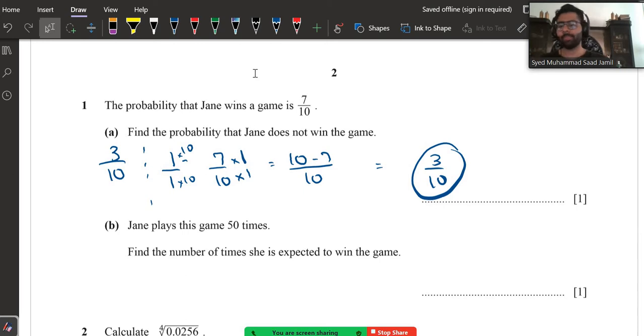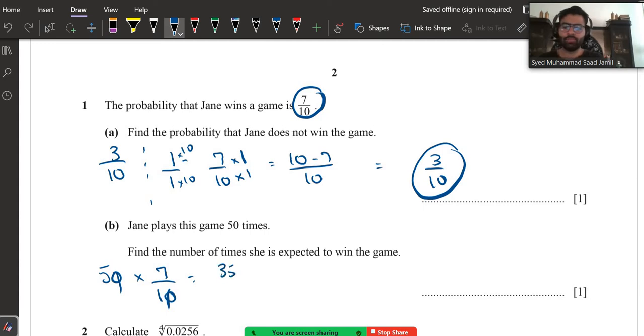Moving on, Jane plays this game 50 times. Find the number of times she is expected to win the game. What's the probability of her winning? It's 7 upon 10. So what you do, you multiply the total games with the probability of winning. So 0, 0 cancelled out, 5 sevens are 35. And then hence you're done with the question.